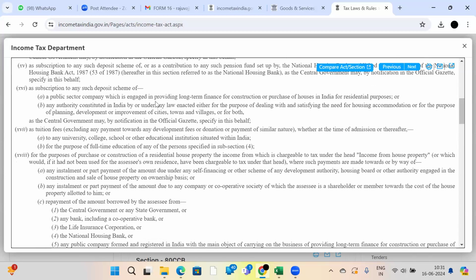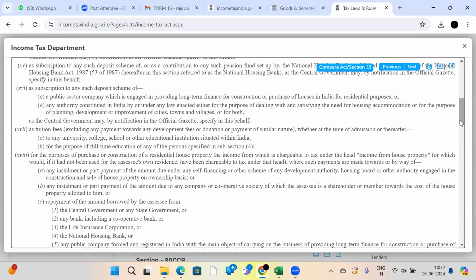See, a public sector company engaged in providing long-term finance for constructing or purchasing houses in India for residential purpose. I told you, right? For repayment of a housing loan, you will get a deduction. Whatever principal amount you pay during the financial year April 2023 to March 2024.